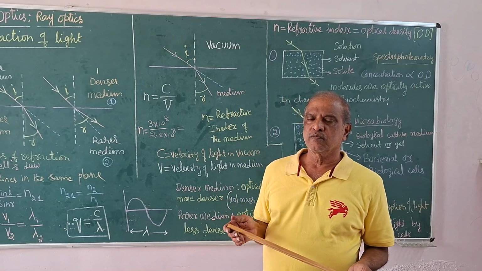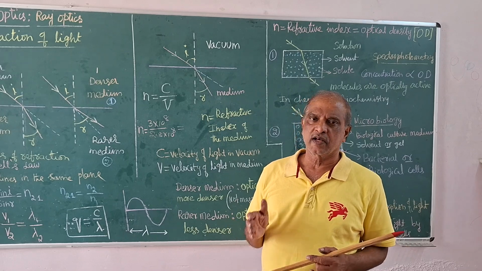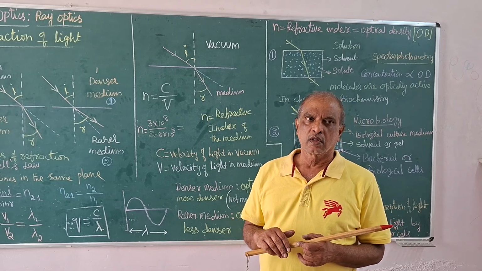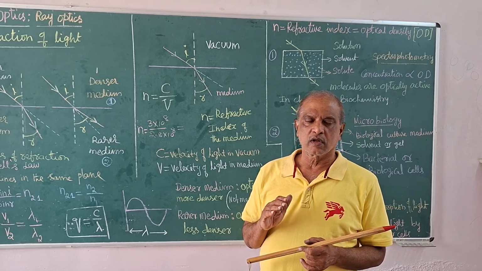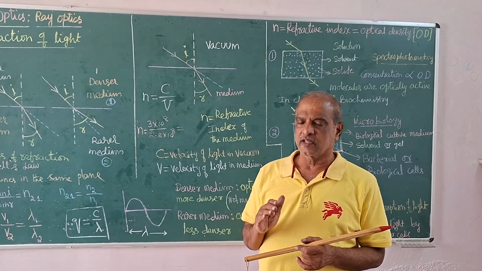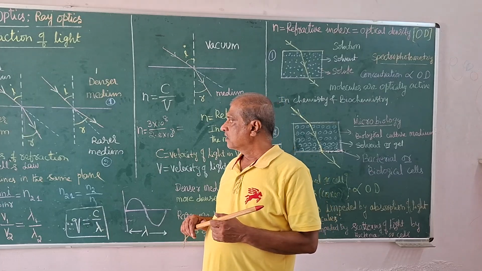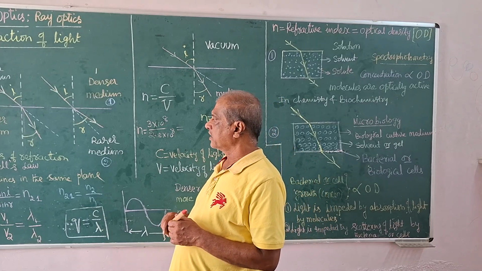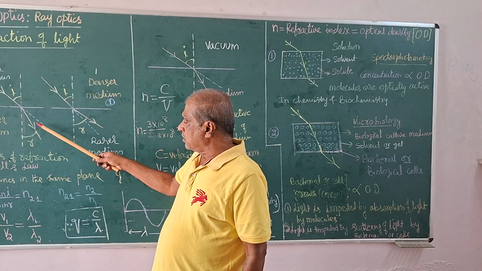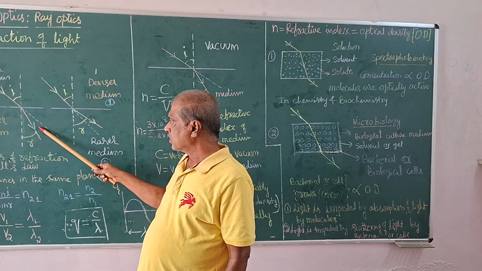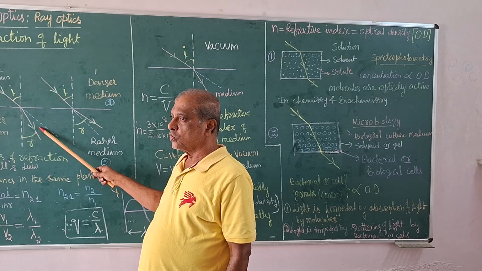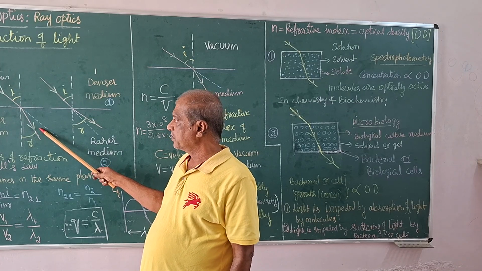In denser medium, light velocity decreases more. In rarer medium, light velocity decreases less. That is why we observe the possibility of bending of light. The bending of light ray is due to variation of velocity in the medium.